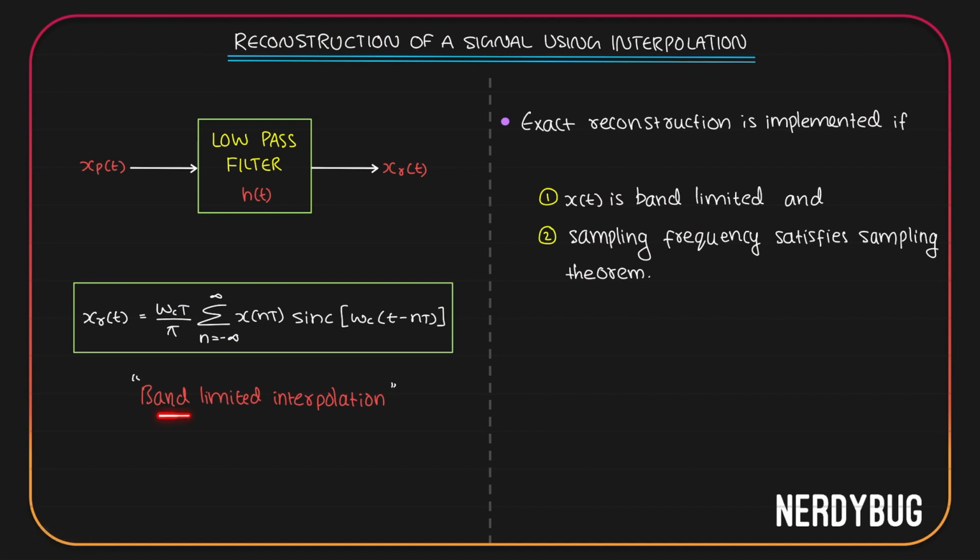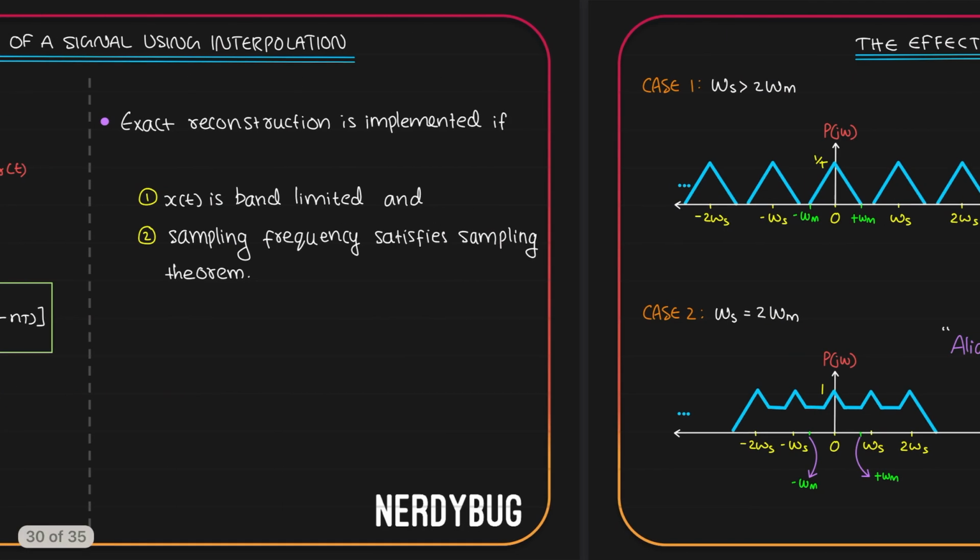In fact, this equation has a name. It is called band limited interpolation. Because the two conditions for which this will work are: x of t is band limited, and the sampling frequency satisfies the sampling theorem, which means omega s should be greater than 2 times omega m.